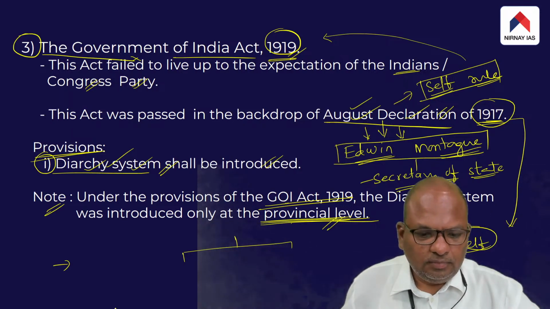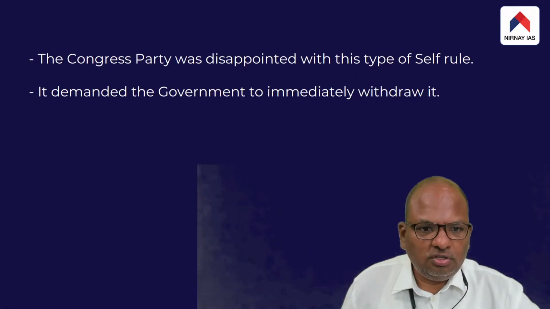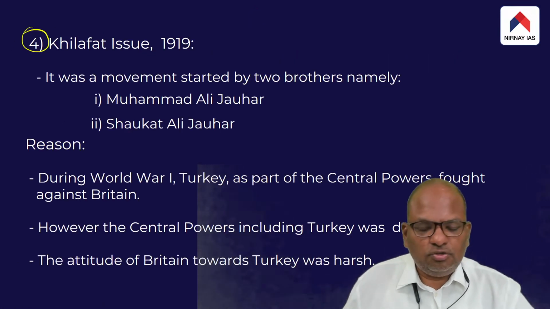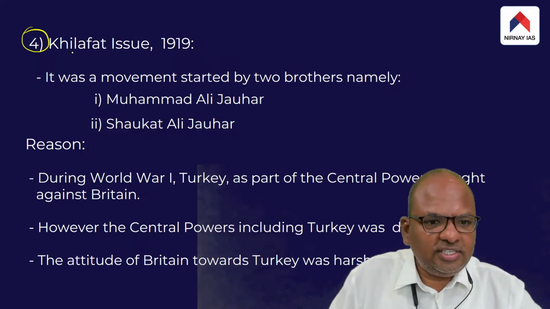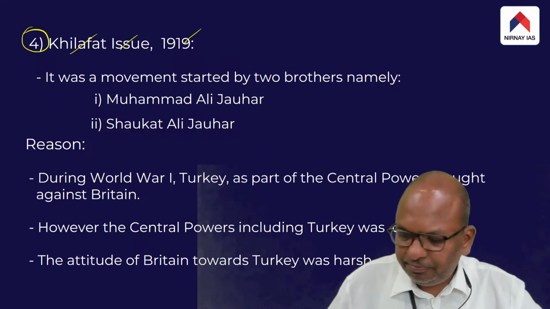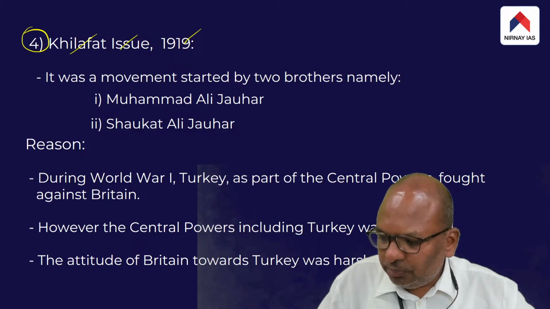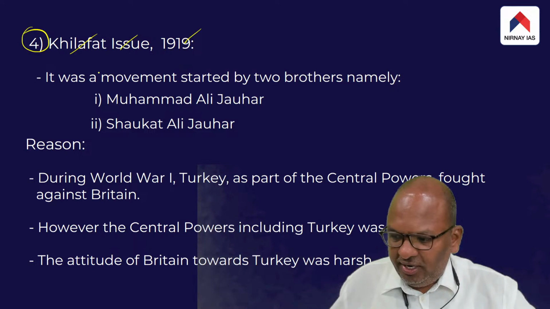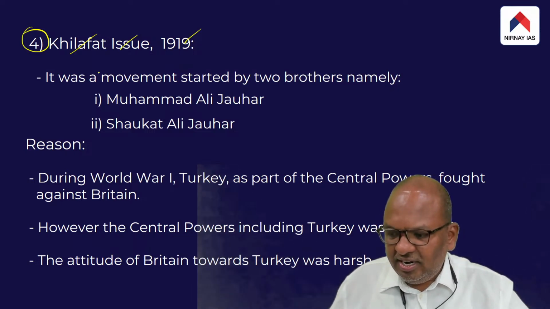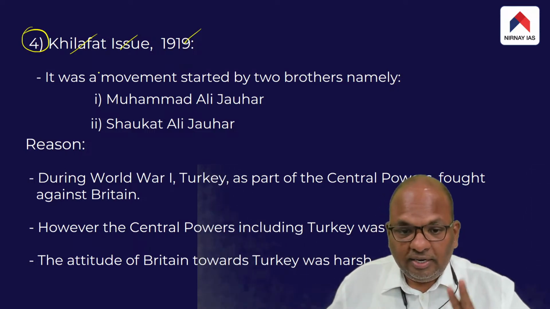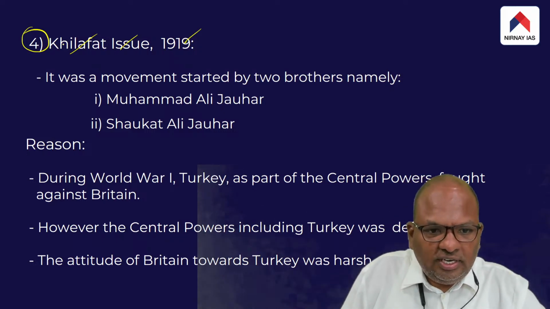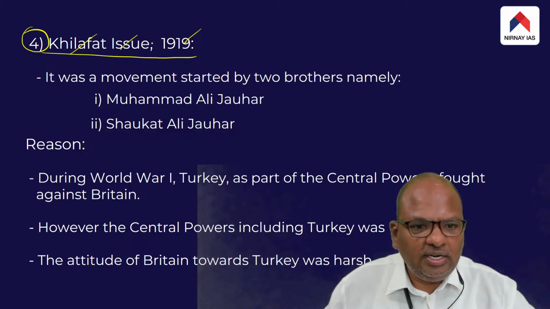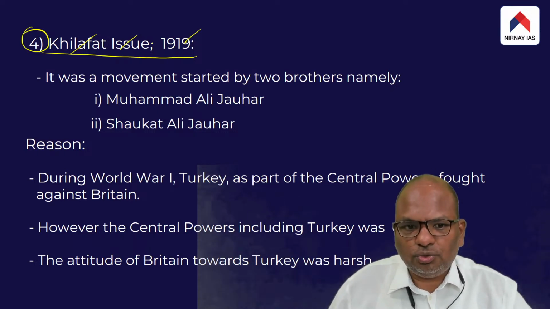Come to the fourth reason. The fourth reason for the Congress Party to start the non-cooperation movement is an issue called the Khilafat issue.